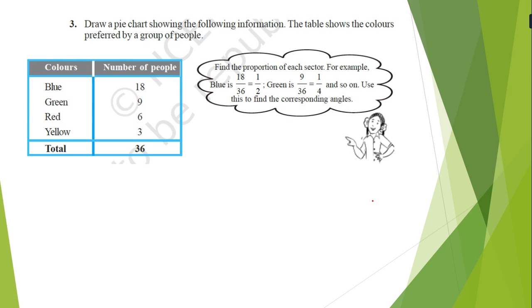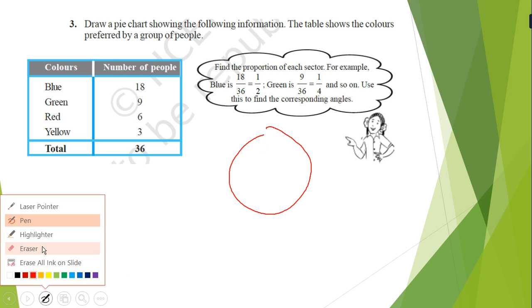Now question number 3. Draw a pie chart. Again we have to draw the circle. But when we draw the pie chart, you have to use 360 degrees. Always remember. So first of all, making 360 degrees is important for us. That is why one hint is given. Draw a pie chart showing the following.